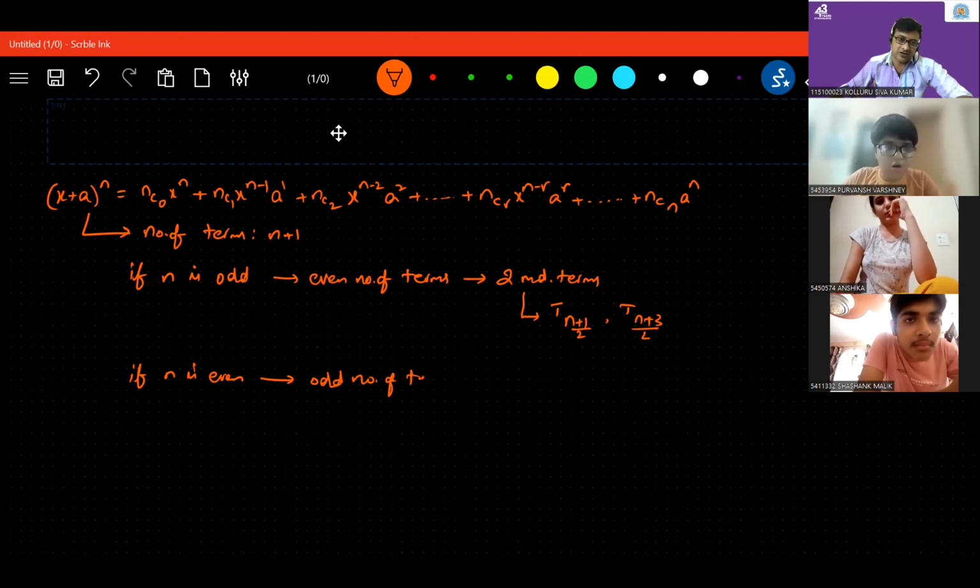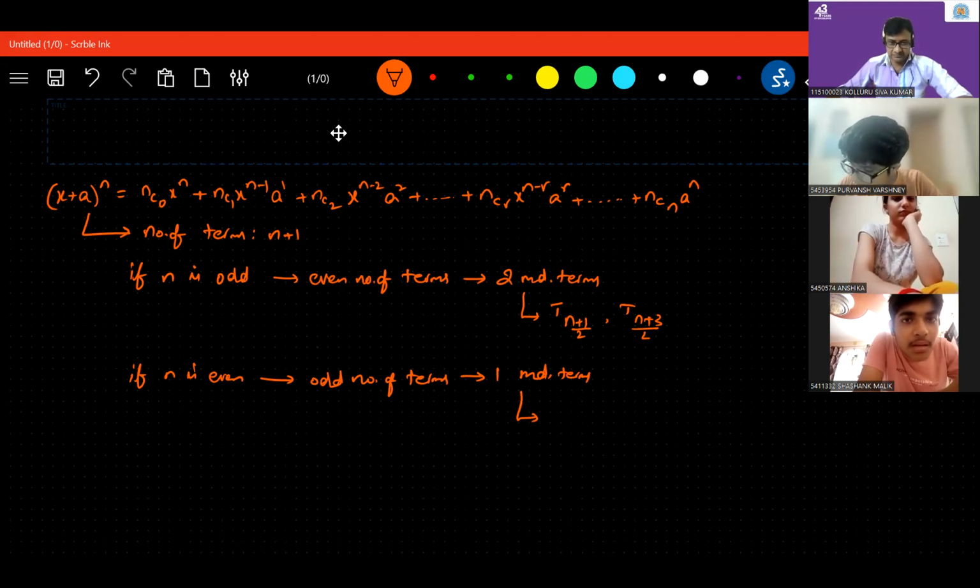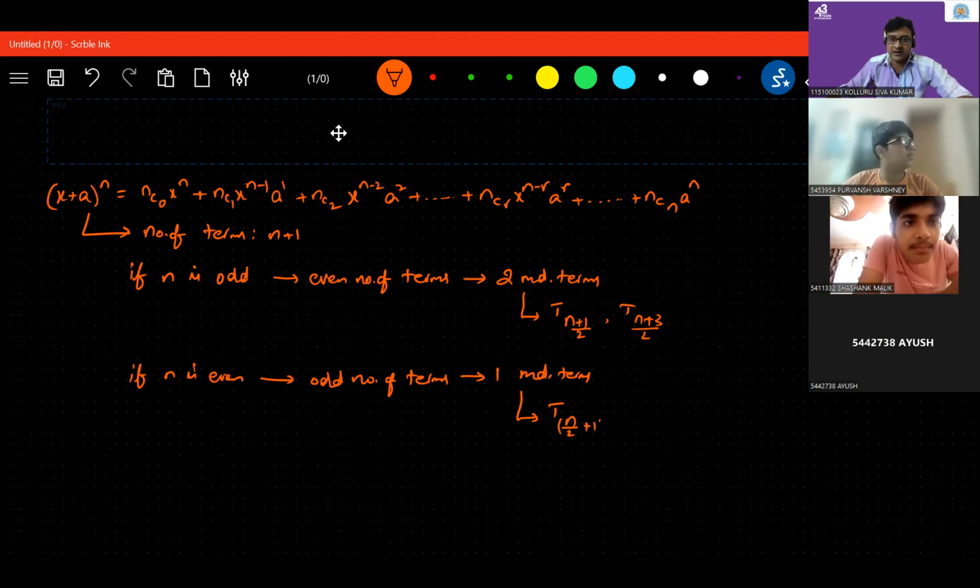So in this, how many middle terms will be there? One middle term. What will be that middle term? T of n by 2 plus 1. Correct. This is the basic thing.